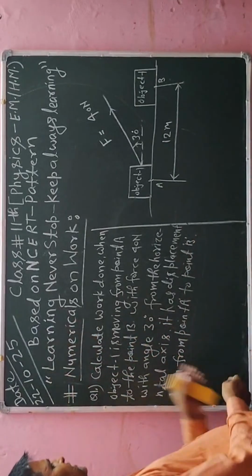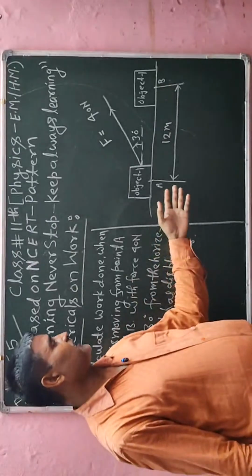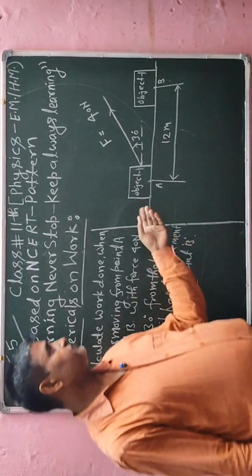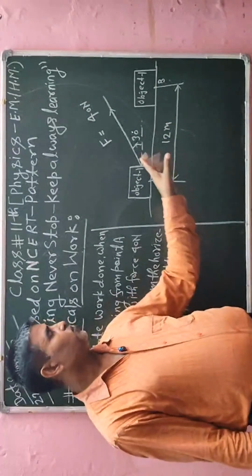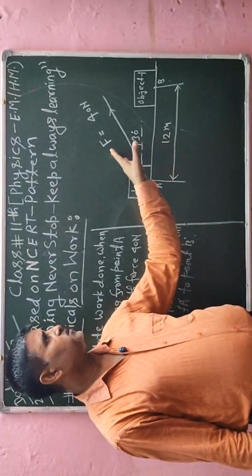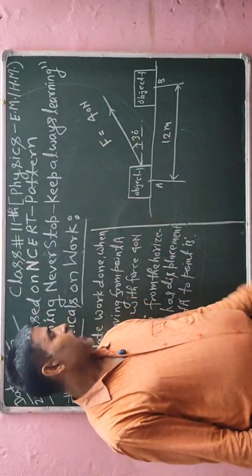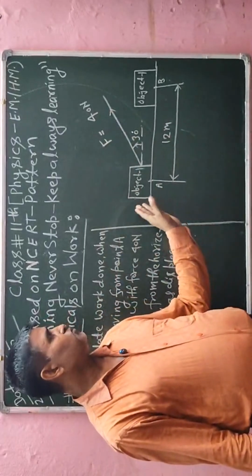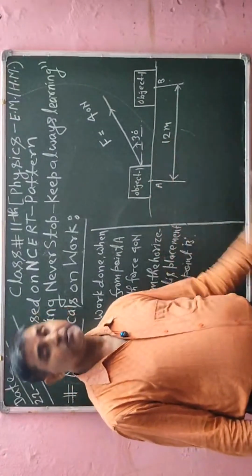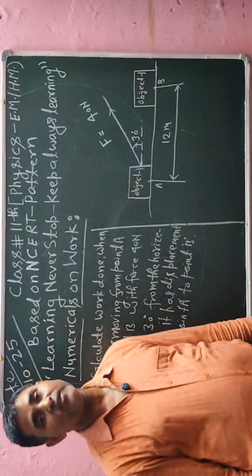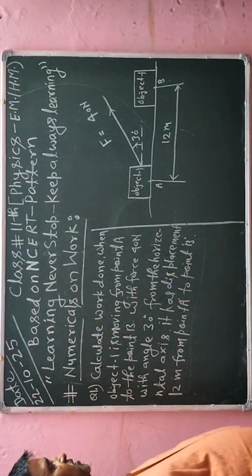So these are the informations I have taken from the diagram, because here object 1 is moving from point A to B with angle 30 degree, but force is already applied 40 Newton, and displacement, that object is moving from point A to B. The displacement between A and B is given 12 meters. So we have to find work done between A and B on the object 1.